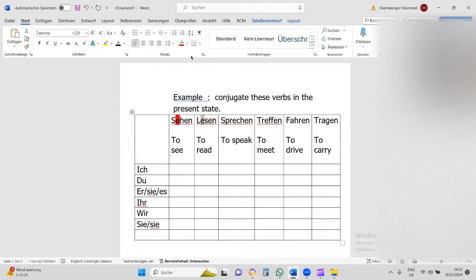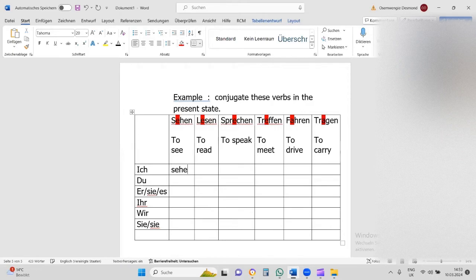So let's look at it. I'm going to highlight the one that will change. Like I said, for ich, it's so simple.